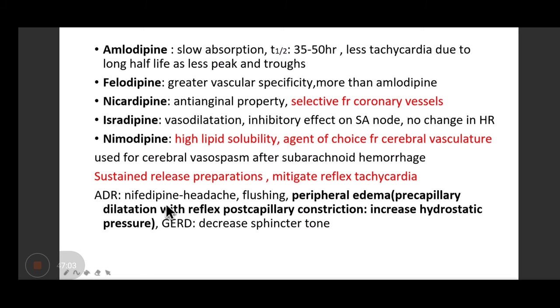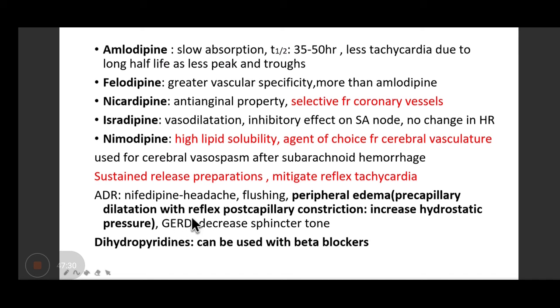So what are the adverse effects of these drugs? Nifedipine can cause headache because of the vasodilatation, and flushing. Peripheral edema is quite commonly seen with CCBs. It's mainly because of the precapillary dilatation with reflex post-capillary constriction. So hydrostatic pressure will increase, which can lead to ankle edema. So ankle edema is a very important adverse effect of CCB.